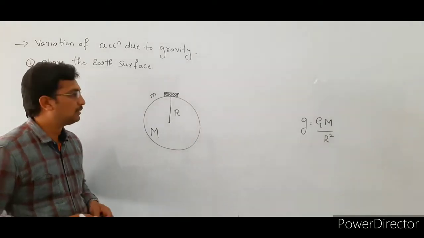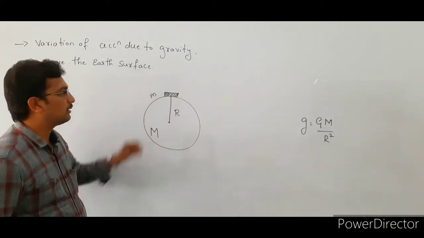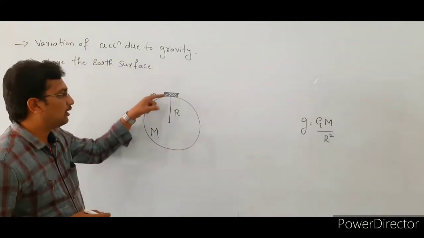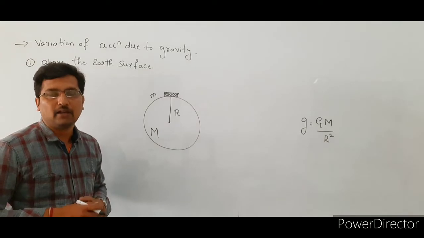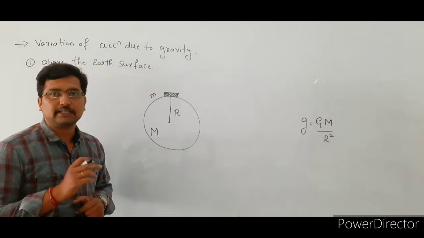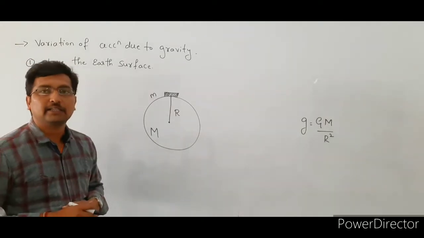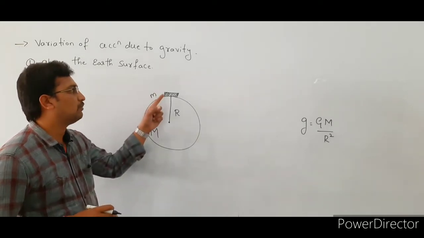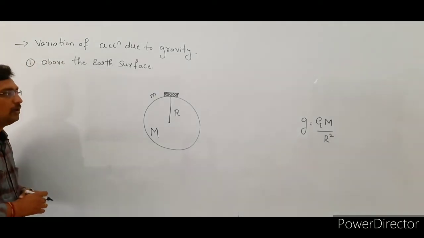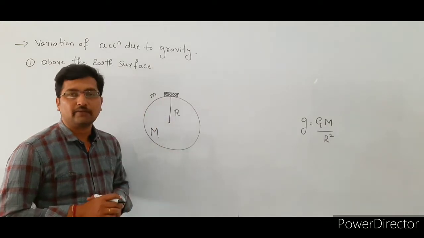See here the consideration part. Consider this is the earth, and let capital M be the mass of the earth. We place a body on the surface of the earth, and the distance between the body and the center of the earth is R, the radius of the earth, right? The mass of this body is small m. First, we are going to find the acceleration due to gravity experienced by the body on the surface of the earth.